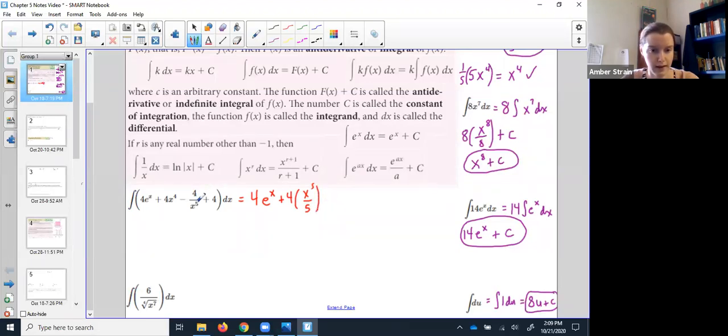Okay, now this one's sneaky. Remember, we need to write it as a power. So this would be the same as minus 4x to the negative 5th. Okay, so again, I'm going to pull that minus 4 over to the side, ignore him for now, and then up 1 from negative 5, up 1. Negative 5 plus 1 would be negative 4. Okay, I'm going to write that out just to make sure you understand where it came from. So that negative 4 would go in the power and underneath.